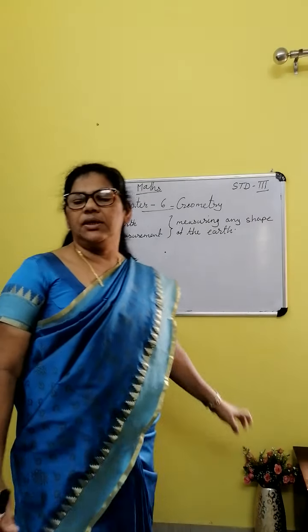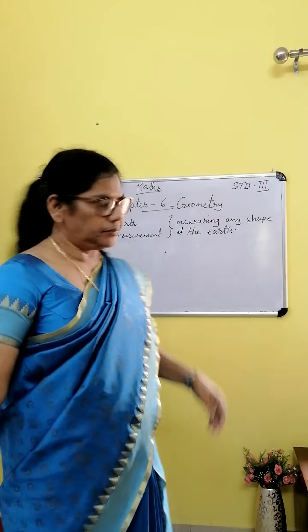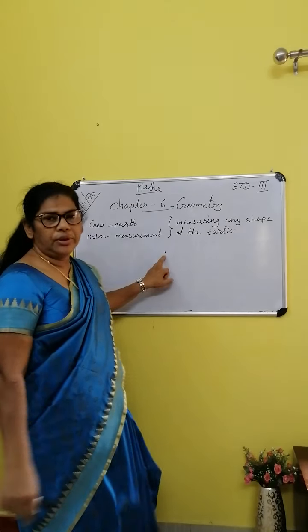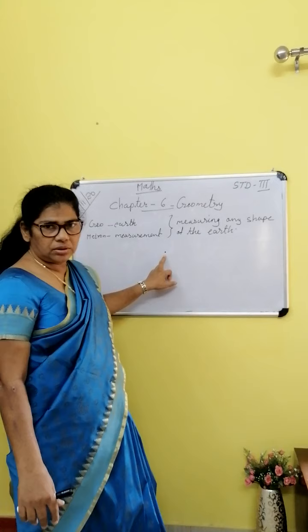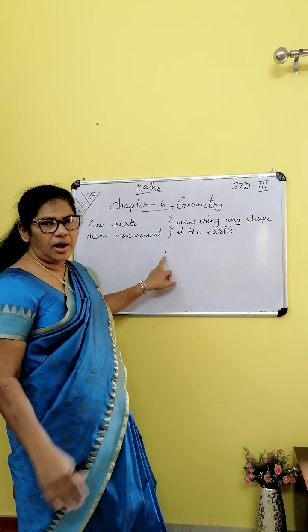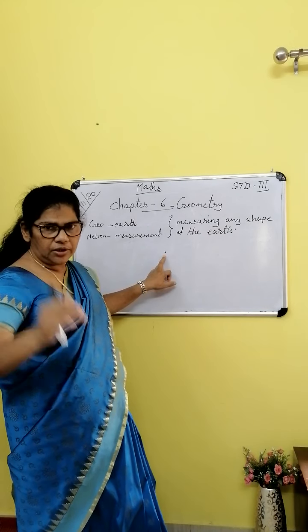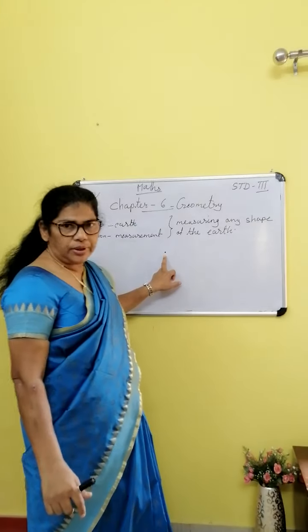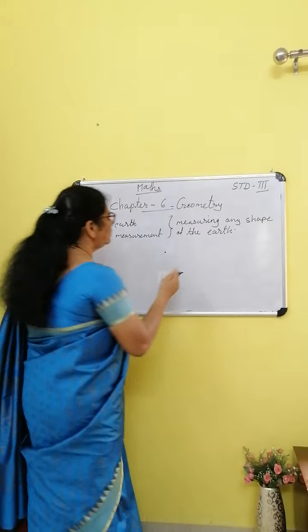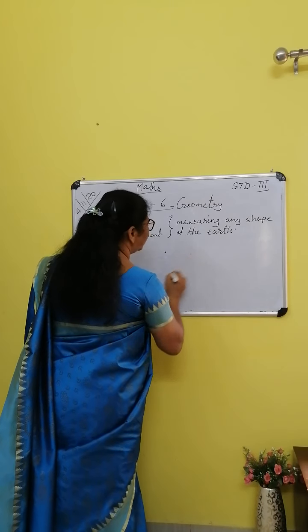First of all, let us learn a point. See, this is a point. In English, we say that a dot, isn't it? After each sentence, we put a dot. In mathematics, we say it is a point. See, point.